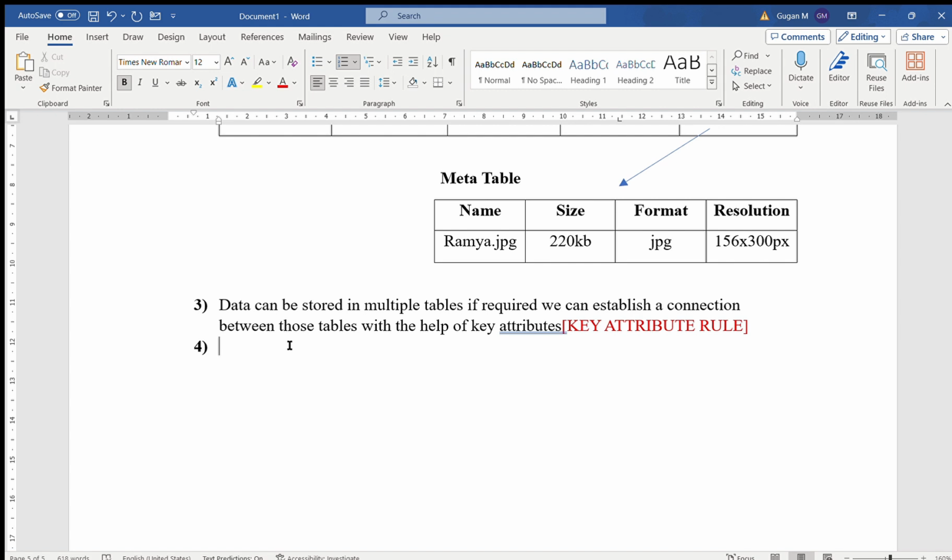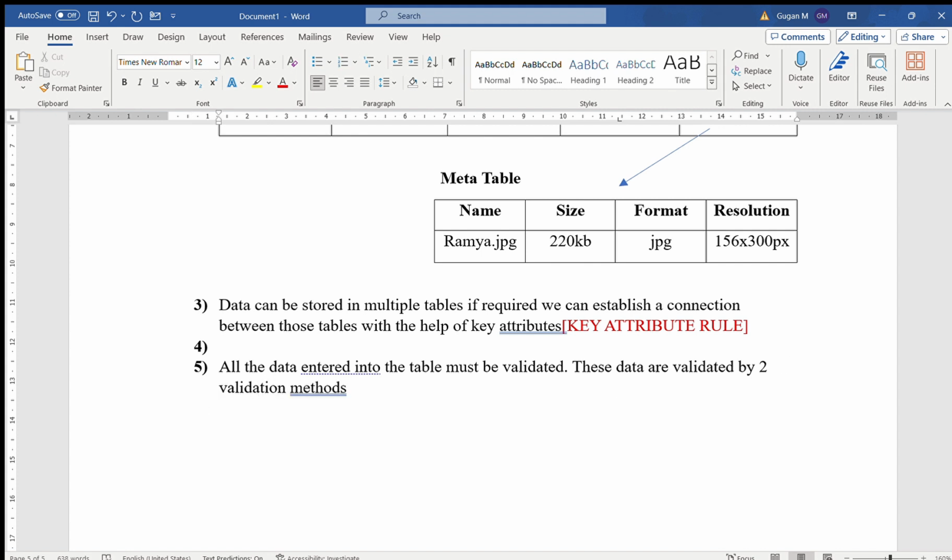Then the fourth rule is that all the data entered into the table must be validated. How are these data validated? These data are validated by two validation methods: by assigning data types and by assigning constraints. These are the two validation methods by which we can validate the data.